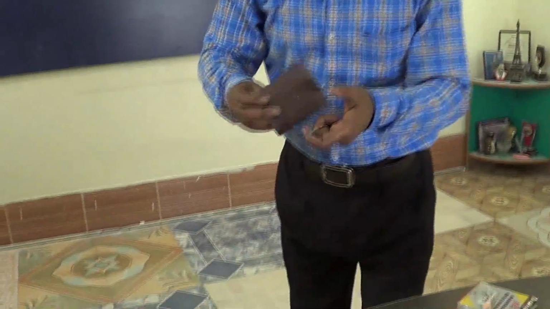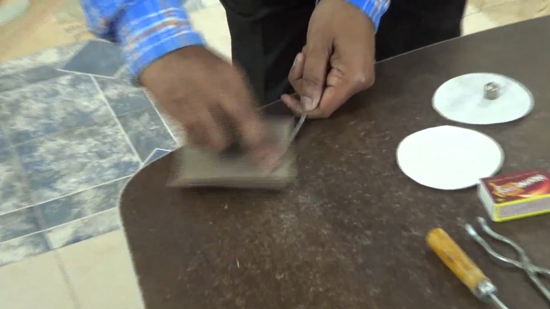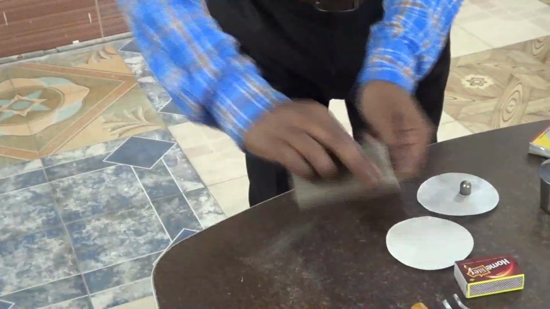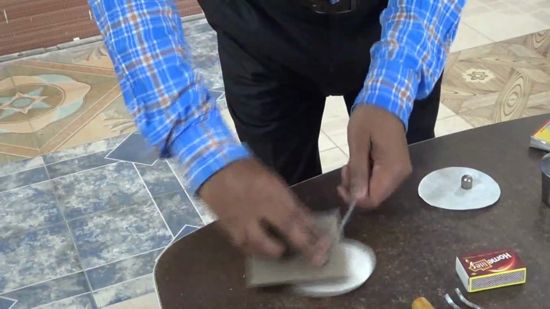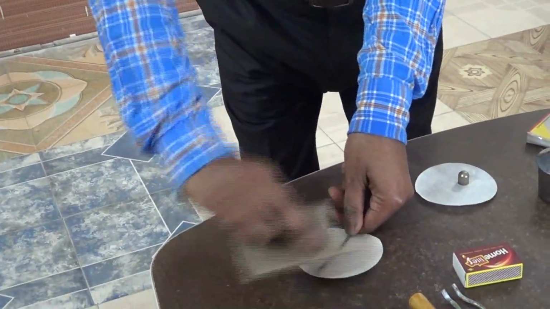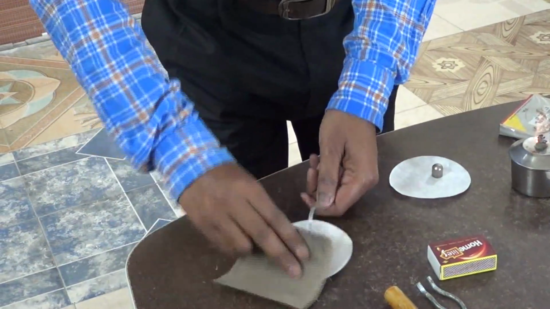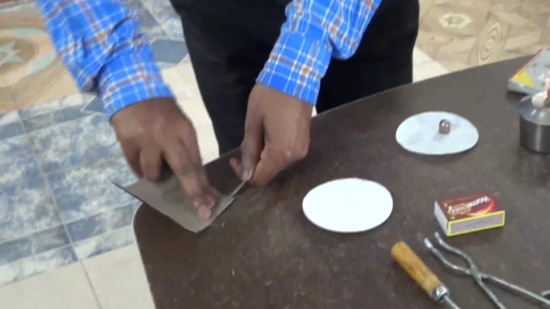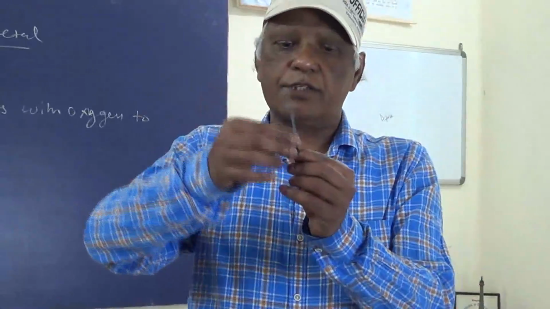So this is your sandpaper. We have to rub it with sandpaper. I am rubbing it to remove the magnesium carbonate on the surface of the magnesium. The surface is shining.